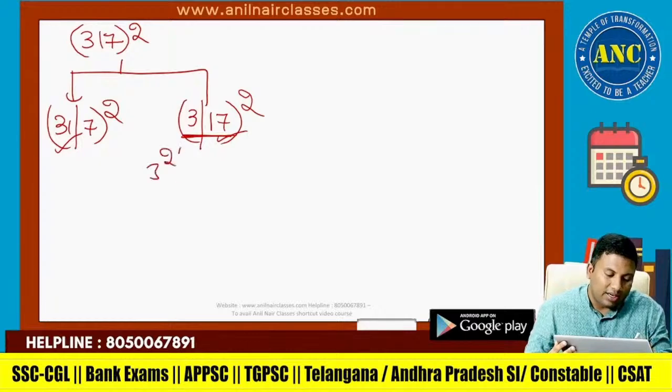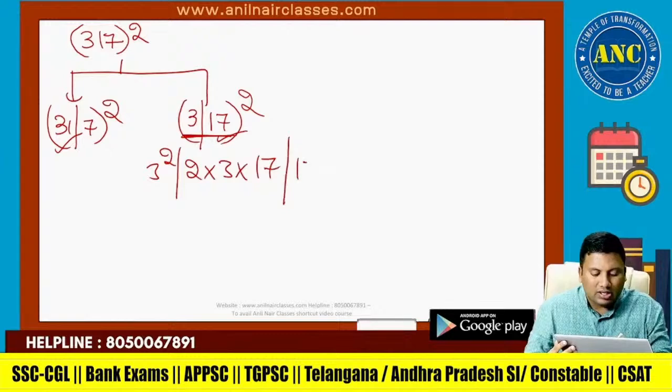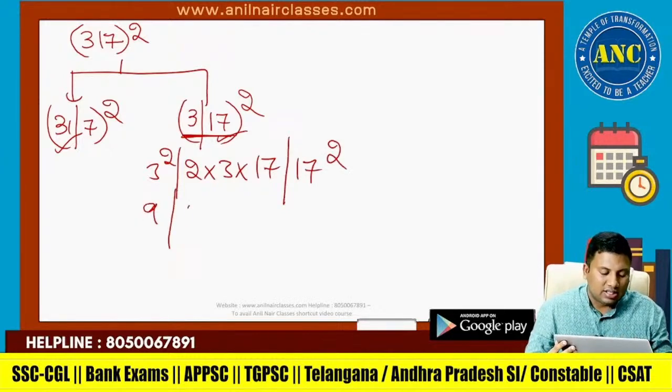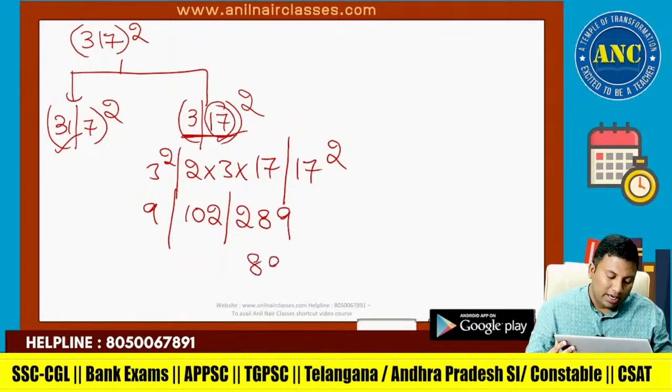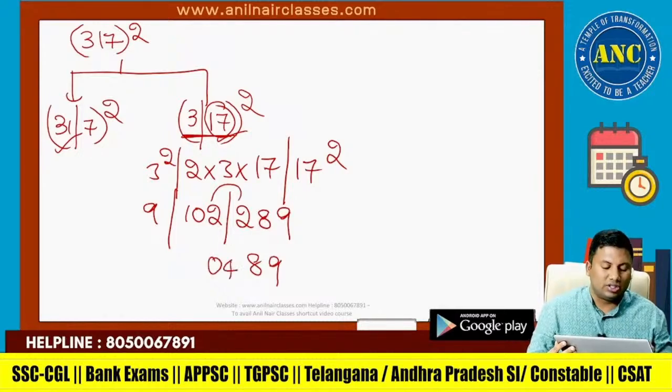A square, next is 2ab, and another is b square. This is 9. 6 17s are 102. 17 square is 289. 218, 9. B is in 2-digit format. 18, 9. 2 carried, 104. Last 2 digits is 04.